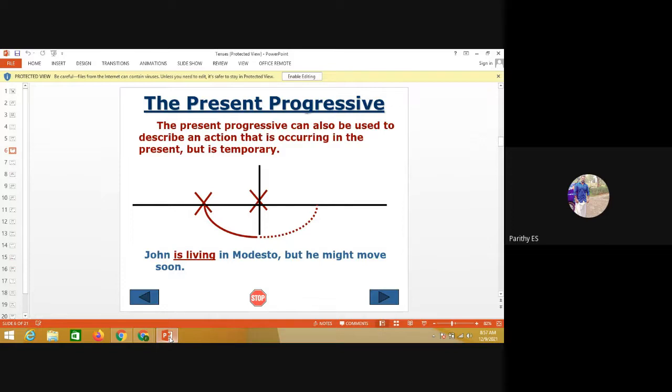See, for simple present, the example: I play basketball every week. For present progressive, I am playing basketball now. For simple past, I played basketball yesterday. For past progressive, I was playing basketball the whole evening. If it comes to the present perfect, I have just played basketball. Present perfect progressive, I have been playing basketball for 3 hours.